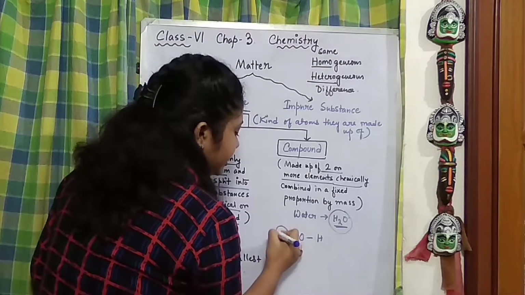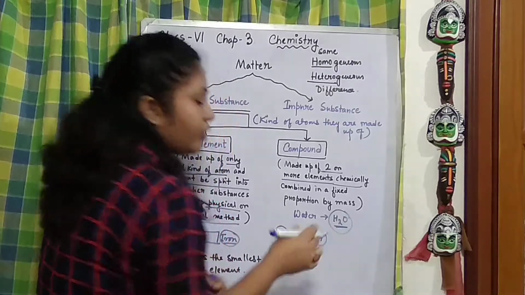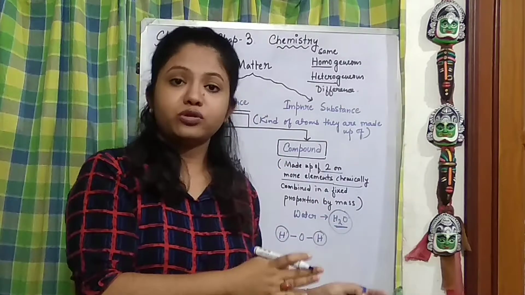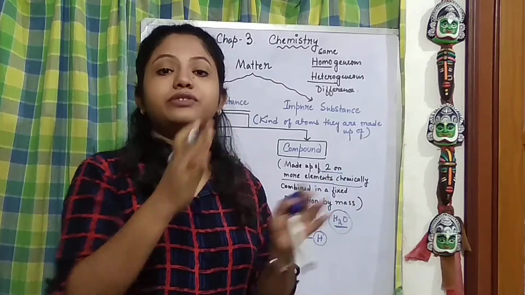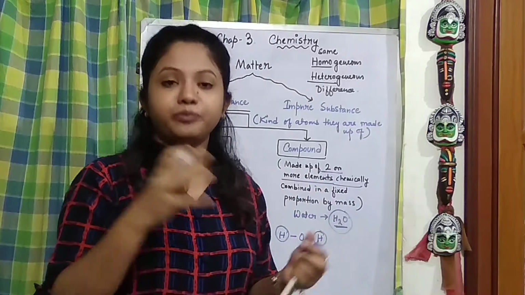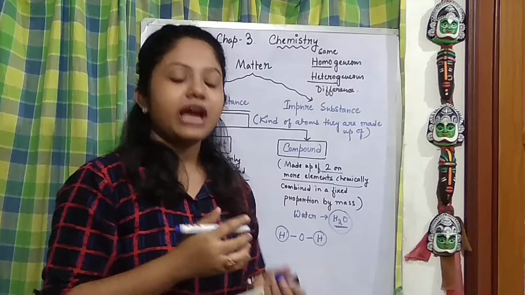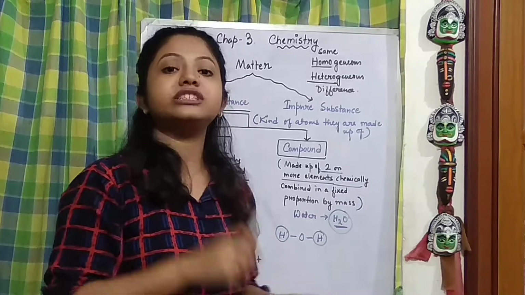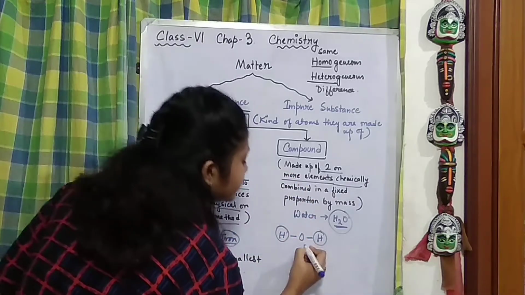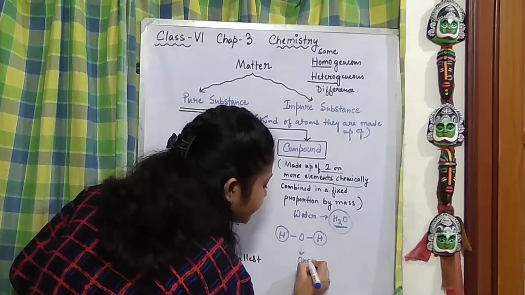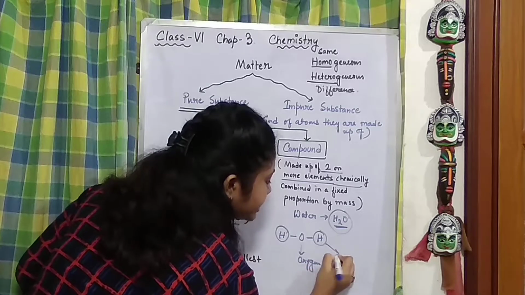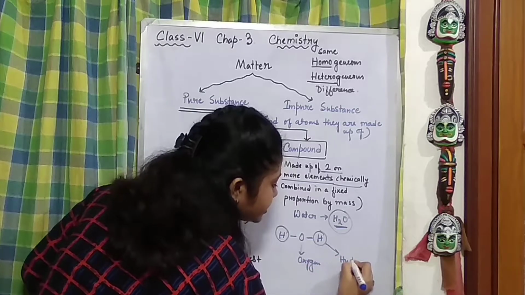Now see, they have been formed in a definite proportion, right? In a definite proportion by mass, meaning each and every atom, like hydrogen and oxygen. This is oxygen and this is hydrogen. H stands for hydrogen.